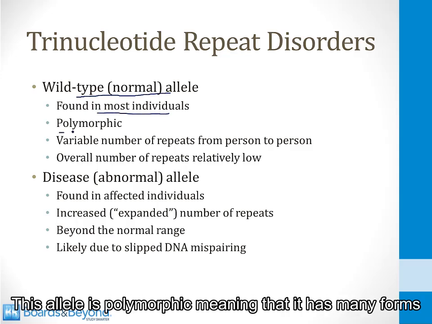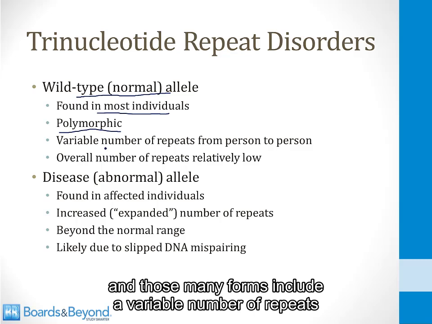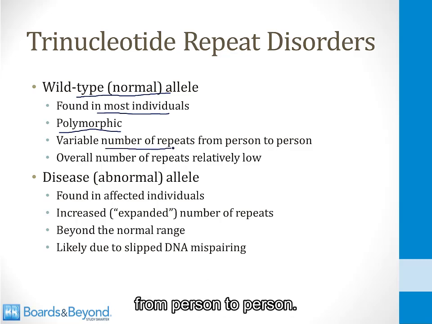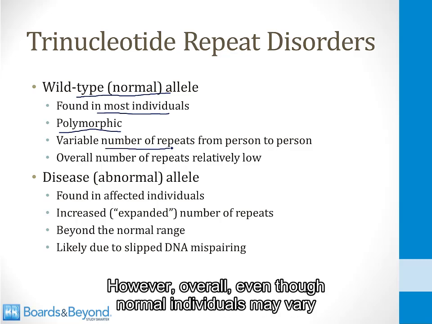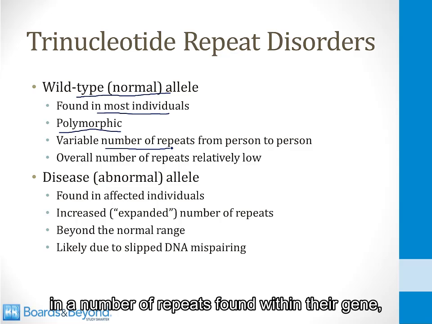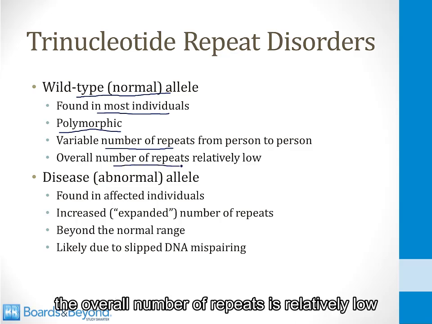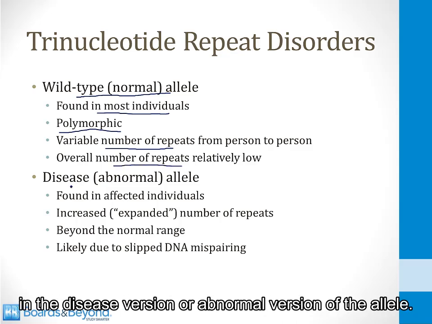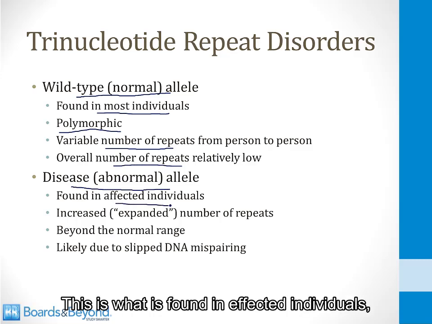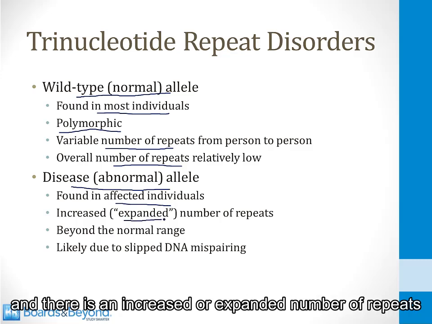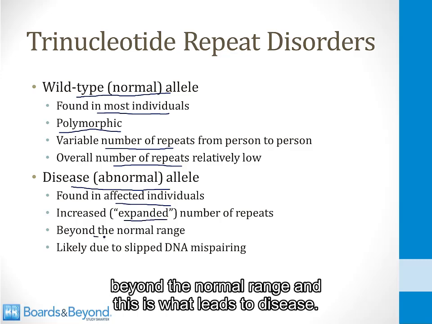This allele is polymorphic, meaning that it has many forms, and those many forms include a variable number of repeats from person to person. However, overall, even though normal individuals may vary in the number of repeats found within their gene, the overall number of repeats is relatively low. In the disease version or abnormal version of the allele, this is what is found in affected individuals, and there is an increased or expanded number of repeats beyond the normal range, and this is what leads to disease.